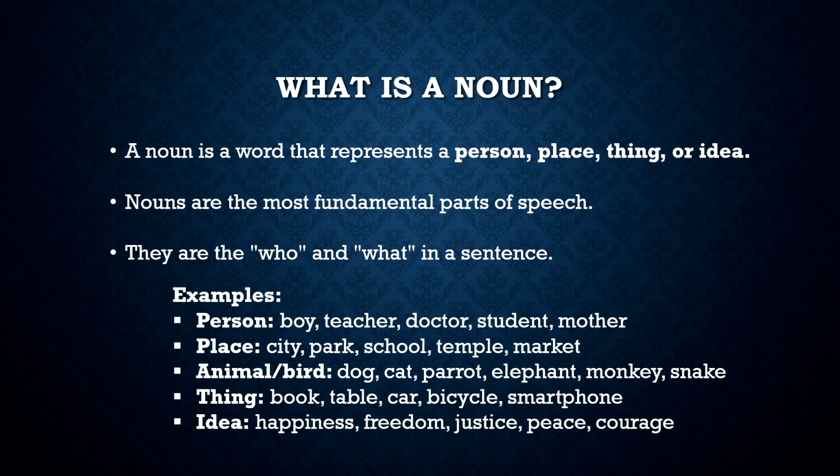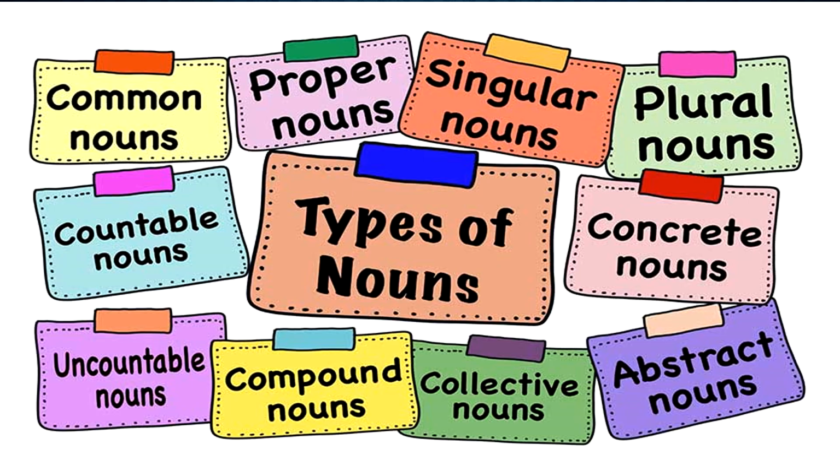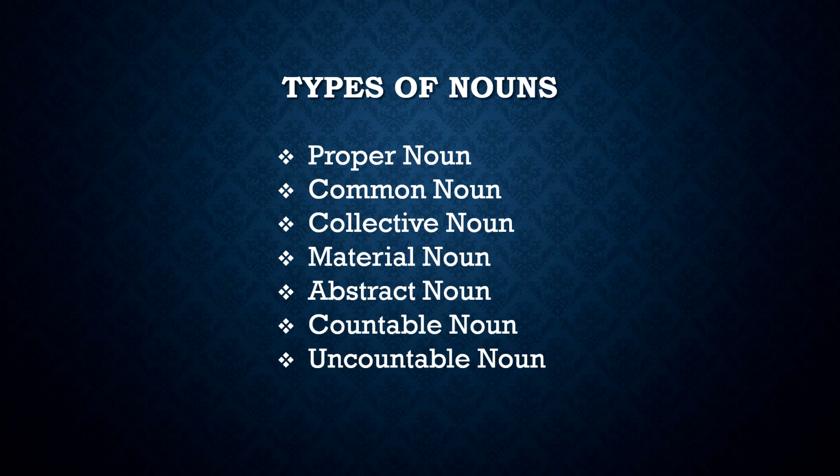Animal. These are words that name animals. Look at the examples. Words identifying the animals like dog, cat, or cow are nouns. In English, we identify various types of nouns. Very important ones among them are proper noun, common noun, collective noun, material noun, abstract noun. Along with these, you should also have the knowledge of concrete nouns, countable and uncountable nouns. I will be explaining all these in this video.